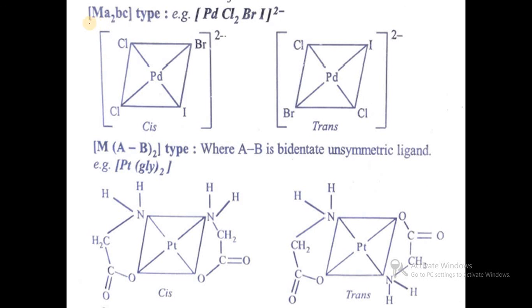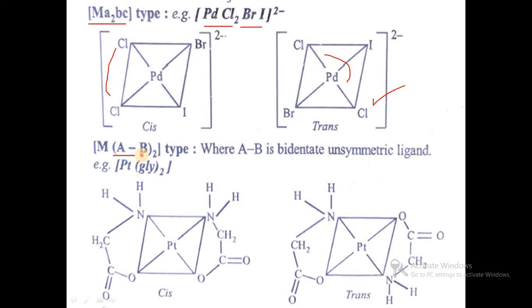Then the next example, MA2BC type, platinum with Cl2, Br and I, as the 2 minus ion. The nomenclature of this complex is bromodichloroiodoplatinate(II). In this complex, cis-trans isomerism is studied with the chlorines. When the chlorines are kept adjacent to each other we get the cis one, and when opposite to each other we get the trans one.